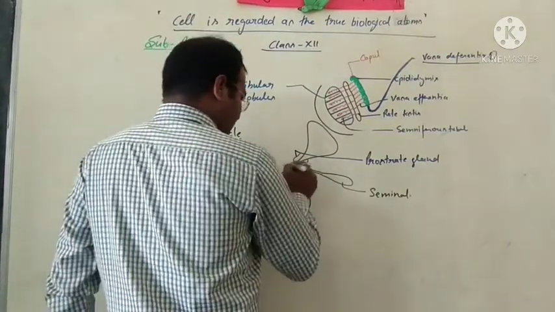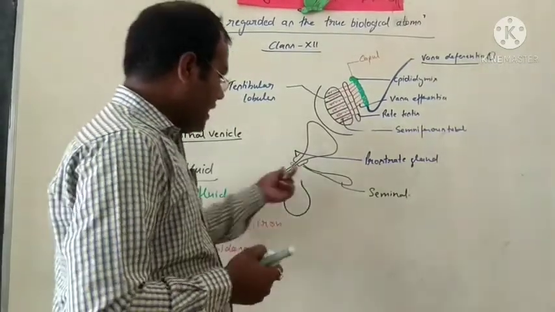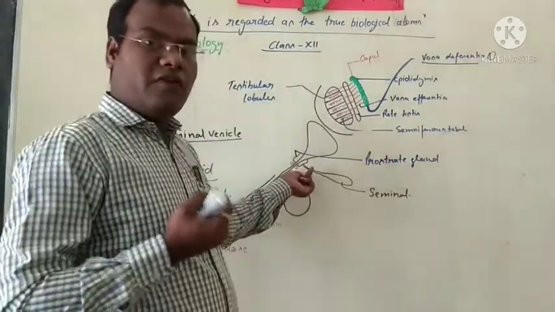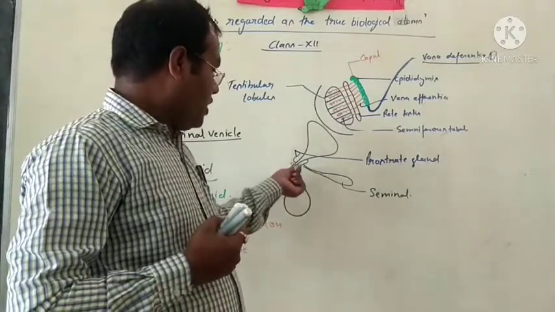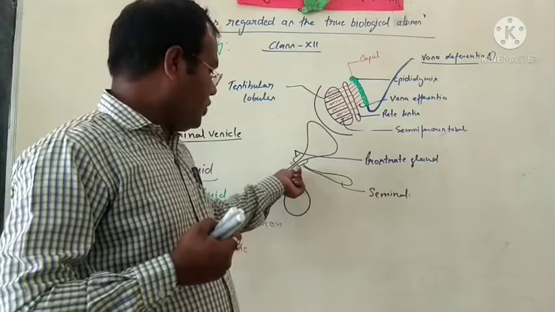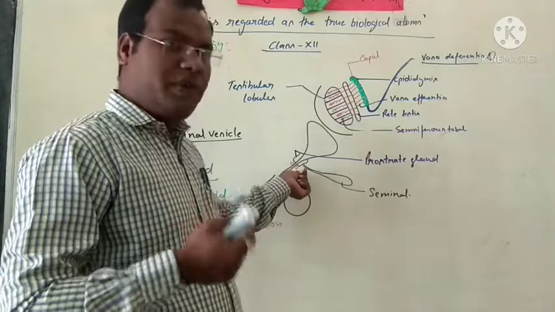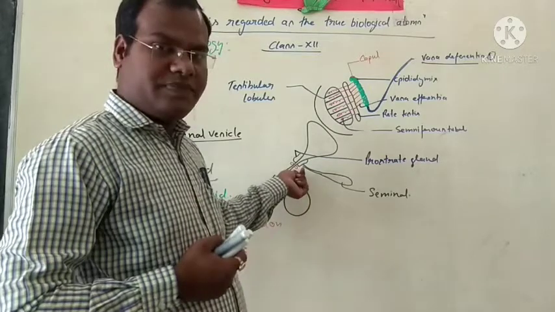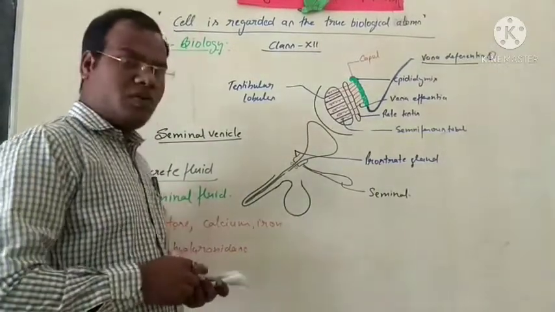It secretes a transparent fluid which neutralizes the acidity of the urethra, and it also helps in lubrication of the vagina. So these are the glands which play an important role in the male reproductive system.